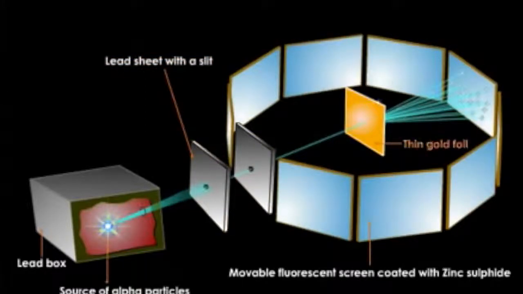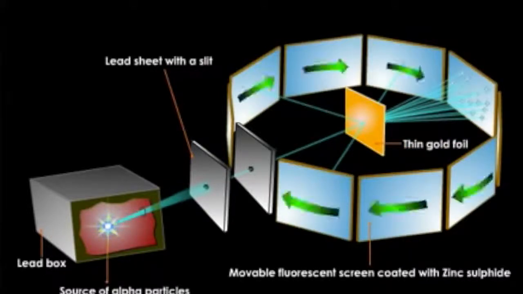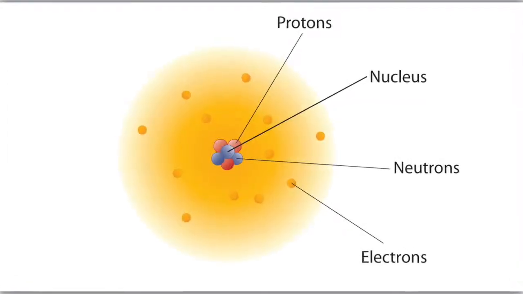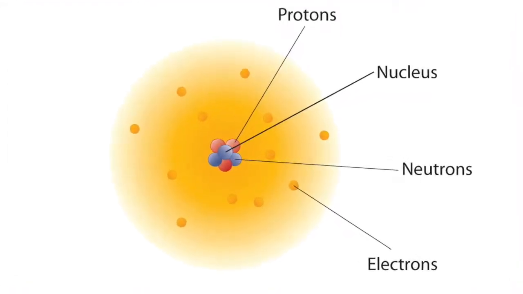He observed that some of these particles passed undeflected, while others deflected with small angles, and the shocking surprise was that some of these particles were reflected back to the source. Using these results, he speculated that there is a positive dense center called the nucleus. His discovery of the nucleus aided him in his formation of the modern atomic model.